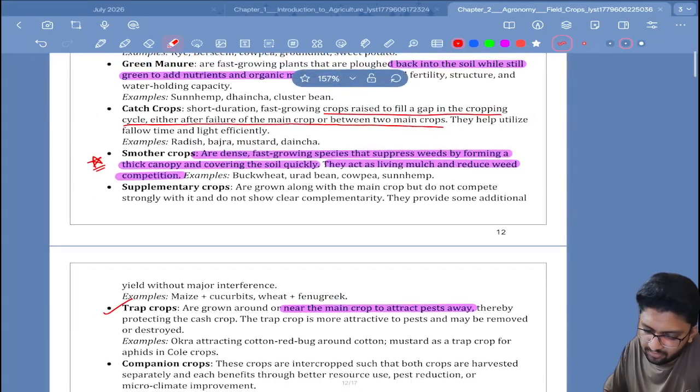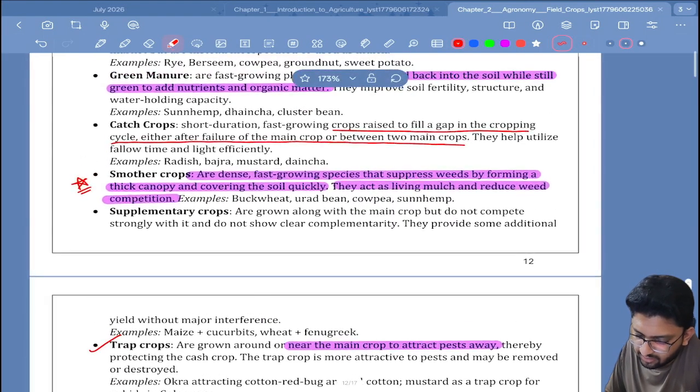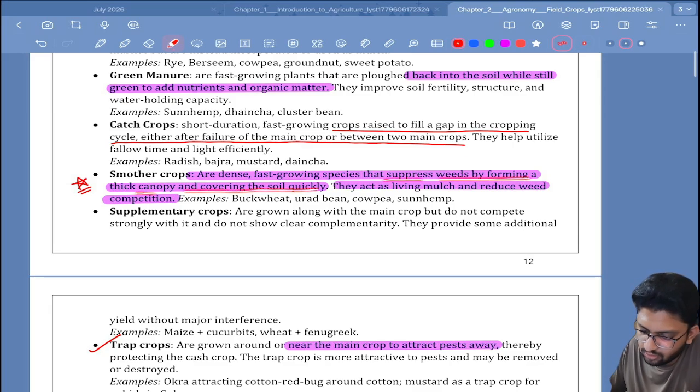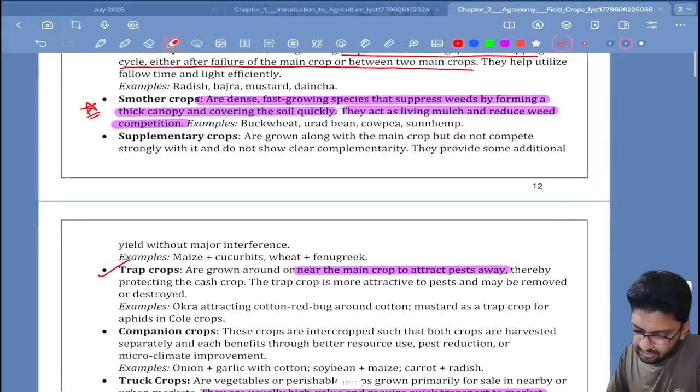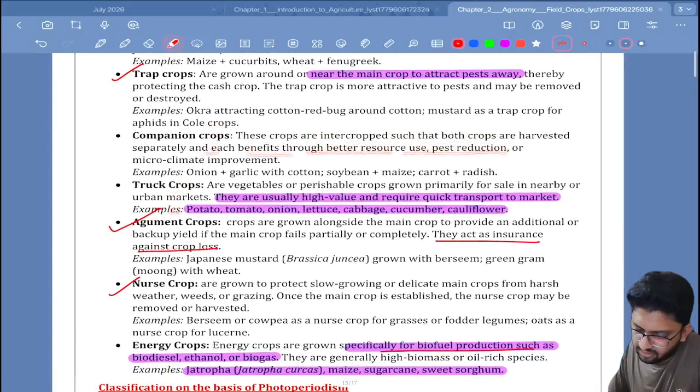Smother crops. This was something that I had seen in the PYQ as well. Smother crops are dense, fast-growing species that suppress weeds by forming a thick canopy and covering the soil quickly. Suppress the weeds. They act as living mulch and reduce weed competition. Supplementary trap crops. They are grown around or near the main crop to attract pests away. Companion crops. These are intercropped such that both crops are harvested separately and each benefits through better resource use.